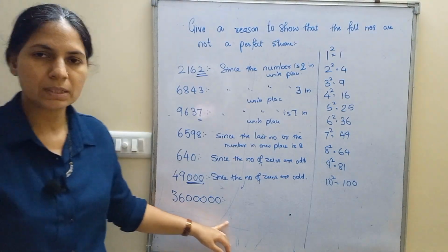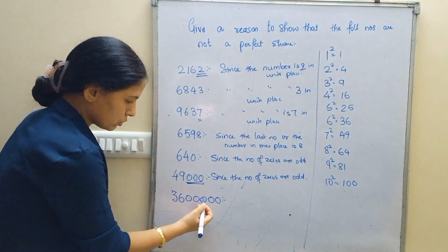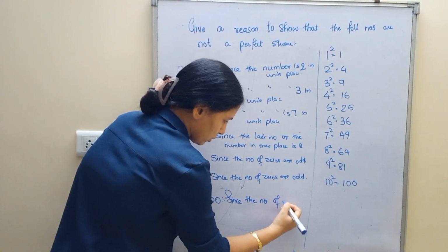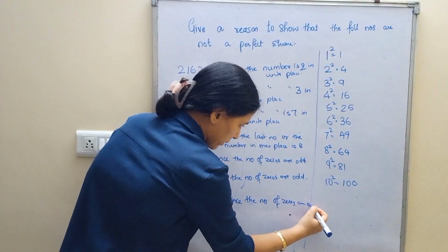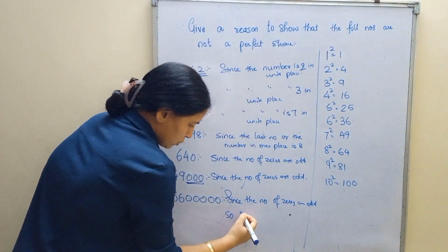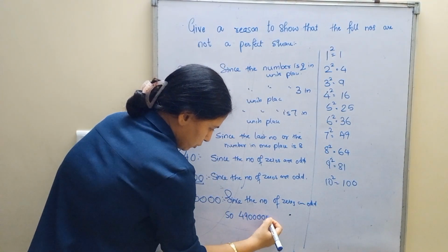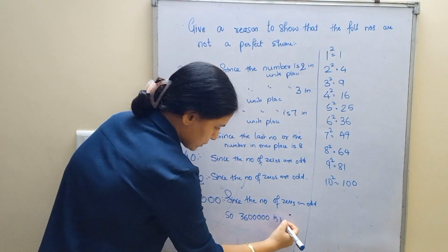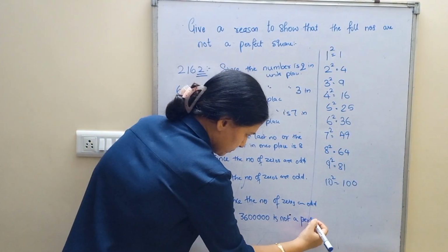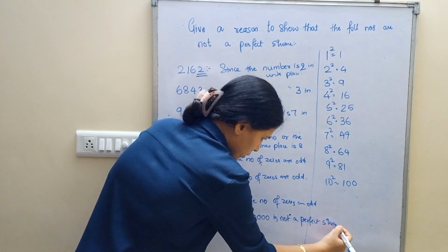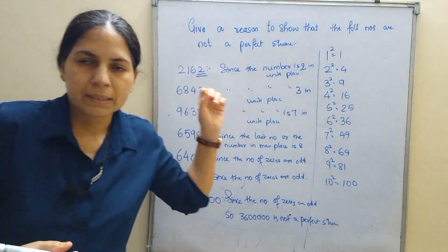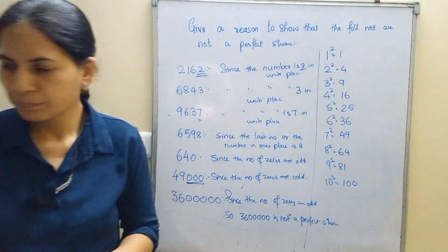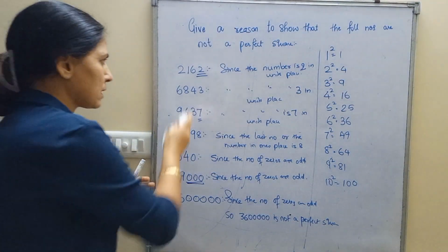Similarly, 36 and how many zeros? 5. 1, 2, 3, 4, 5. Since the number of zeros is odd, so 36 followed by five zeros is not a perfect square. See my dear students, only by applying this small logic you will be able to gain 1 mark, 2 marks in each sum, okay? Should we go ahead with the next sum?